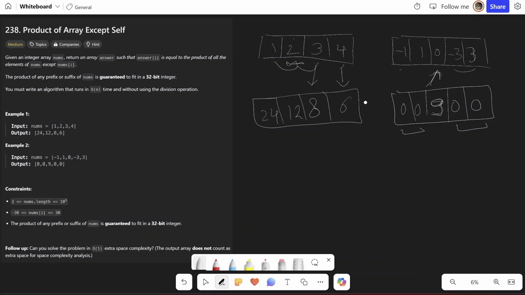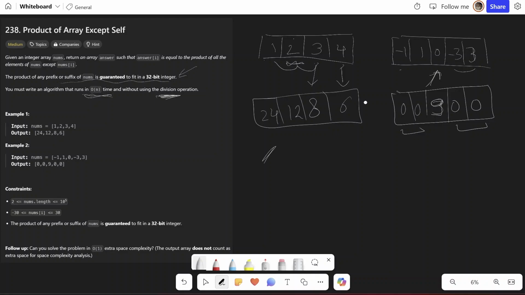Now let's see what else is given in the question. We are given that the product of any prefix or suffix of nums is guaranteed to fit in 32 bits. And we must write an algorithm that runs in O(n) time. And we must not use the division operator.